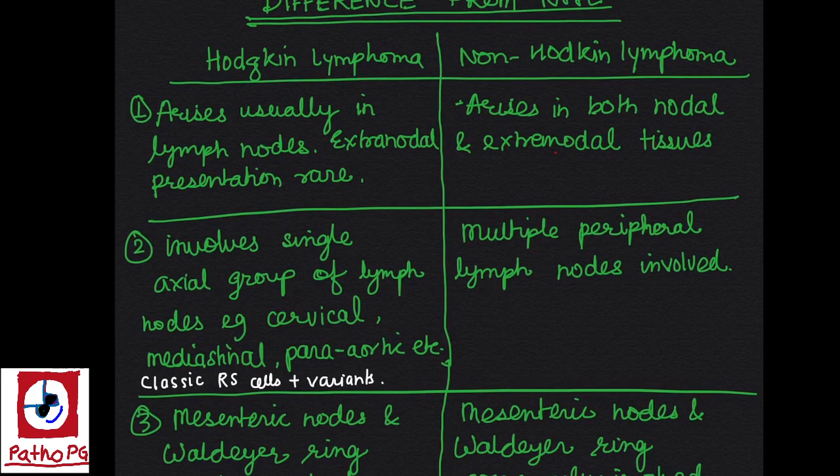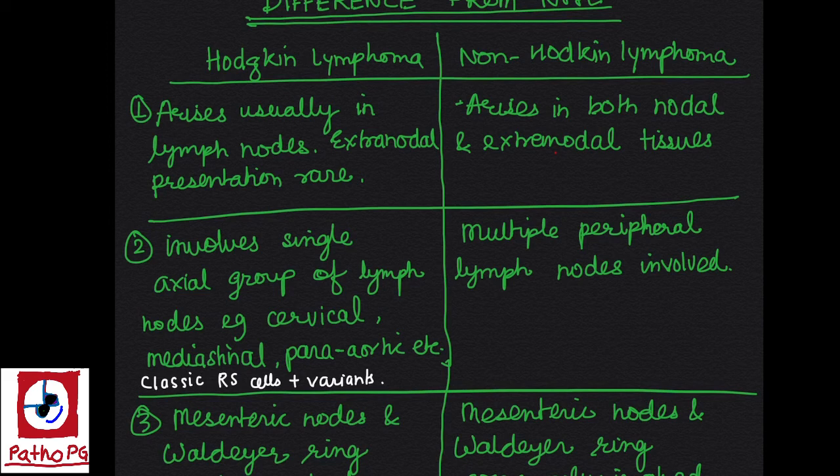What is the difference between Hodgkin lymphoma and non-Hodgkin lymphoma? Hodgkin lymphoma usually arises in lymph nodes. Extranodal presentation is very rare, whereas non-Hodgkin lymphoma can arise in both lymph nodes or extranodal tissues like spleen, liver, CNS, orbit, etc.